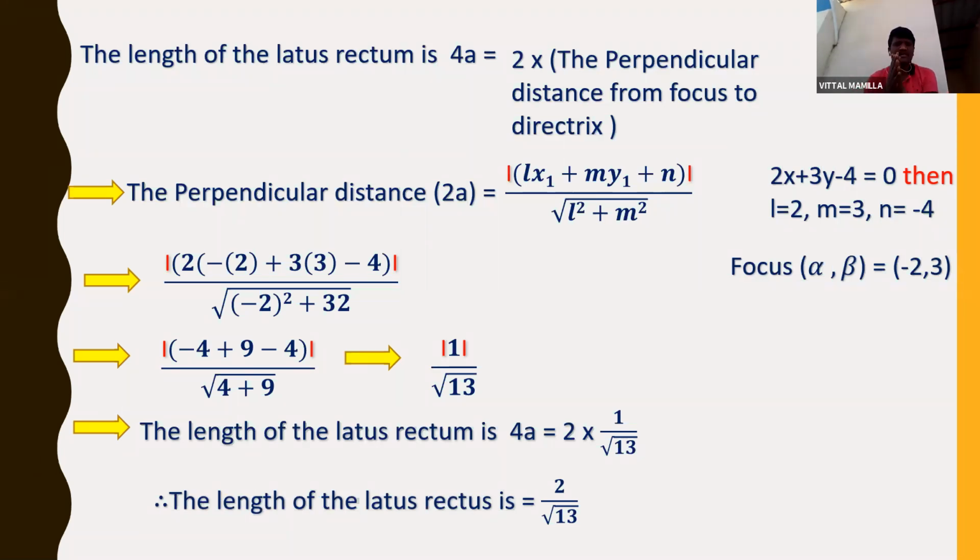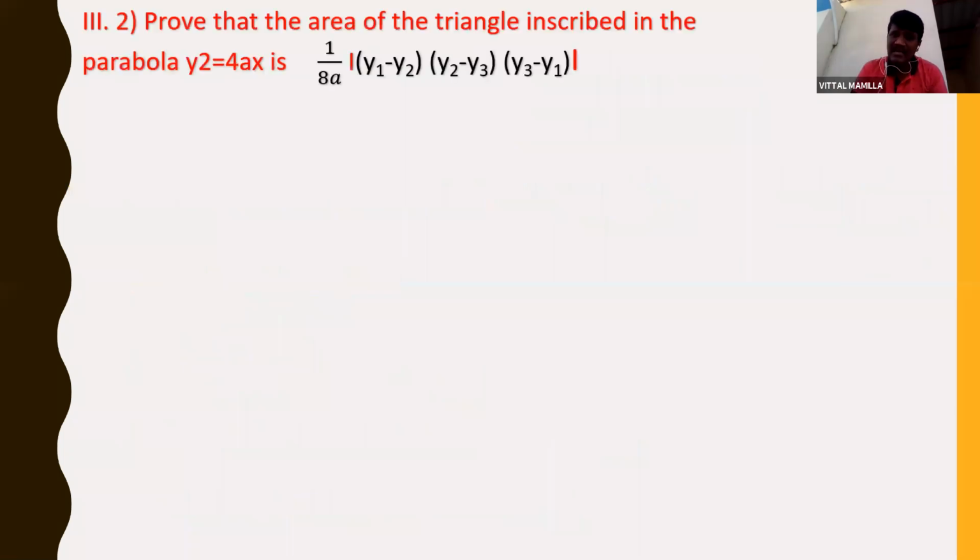So by using this, you can find out the length of latus rectum and also the axis of the parabola, given the focus and directrix. If the focus and directrix are given, this is a way to find the equation of the parabola, the axis of the parabola and the length of the latus rectum. Now let us see the last problem. And this is also the most important problem.